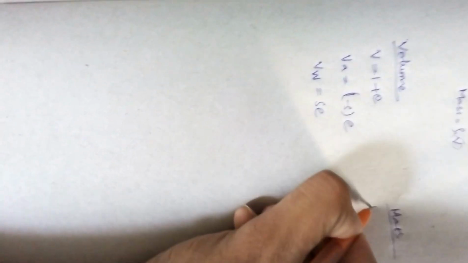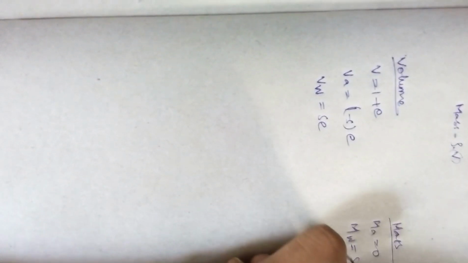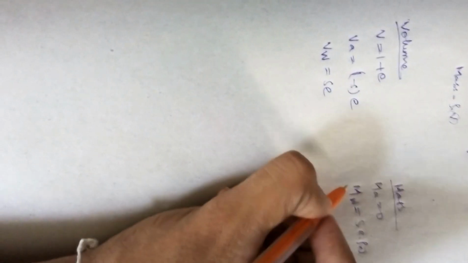Now we got the masses and volumes. Let us write the volume on one side. Total volume is nothing but 1 plus e. Volume of air is (1 minus S) into e, and the volume of water is S into e. And for mass, the mass of air is 0, mass of water is S into e into rho w, and mass of solids is G into rho w. Now let us take the bulk density. Initially, let us take the bulk mass density.